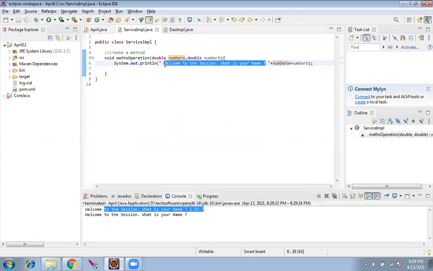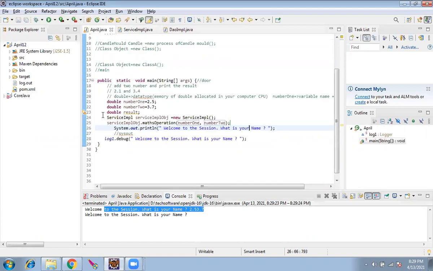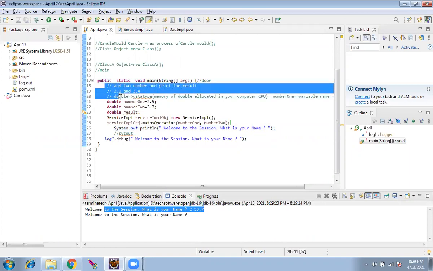To ensure that we are inside service IMPL, the program will work this way. First line, it will come into 17, then 18, nothing is there. 19 is a comment. By the way, this double slash is a comment. You see it in green color, it will be ignored and not executed.